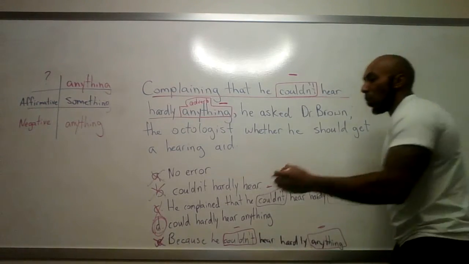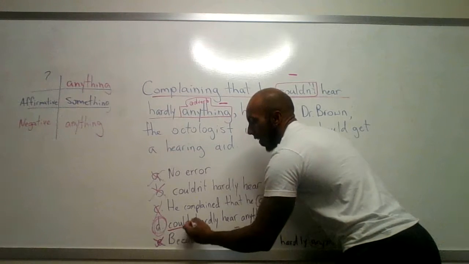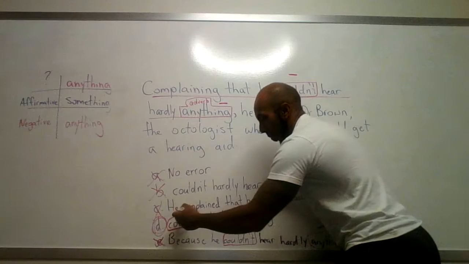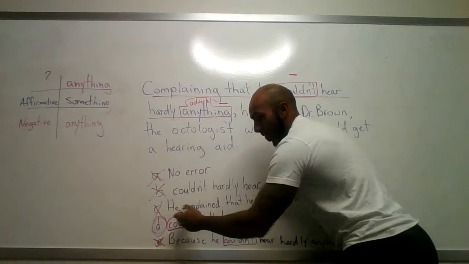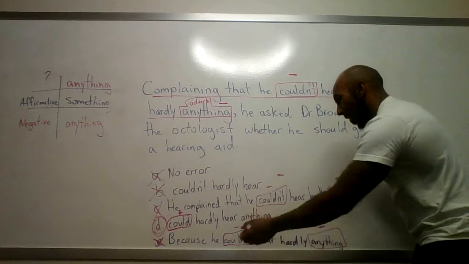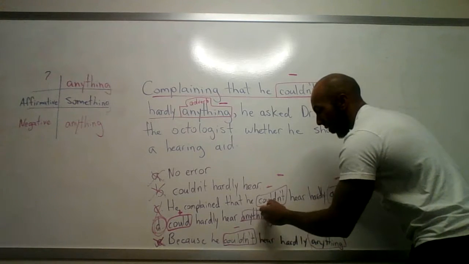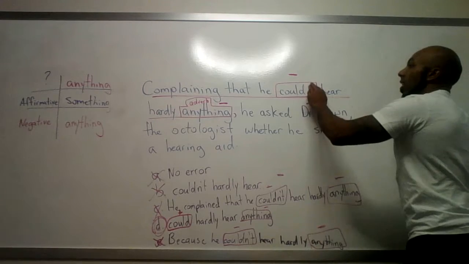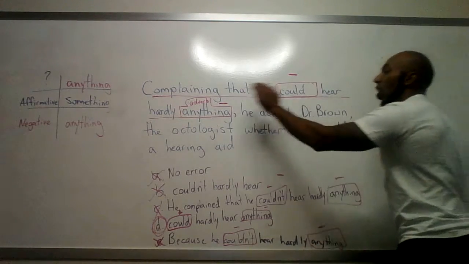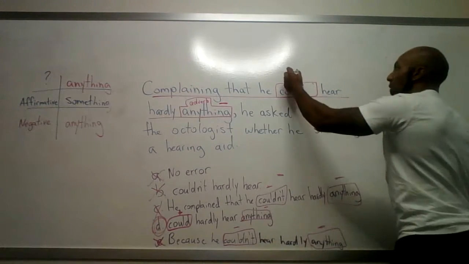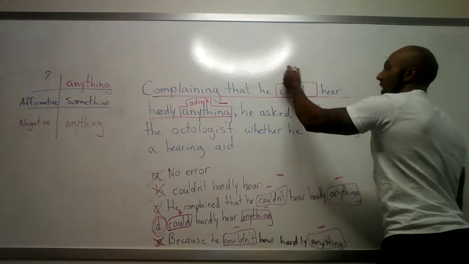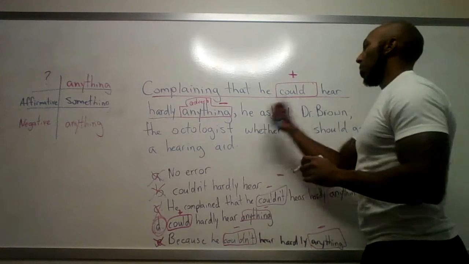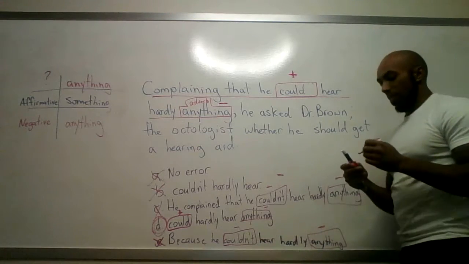So we should use the affirmative form of the modal verb, the positive form, where we don't have the addition of the not, and then have the negative adverb anything. So the answer would be complaining that he could hear hardly anything. So now we've made it a positive and a negative. It's no longer a double negative. Okay. He asked Dr. Brown, the octologist, whether he should get a hearing aid.